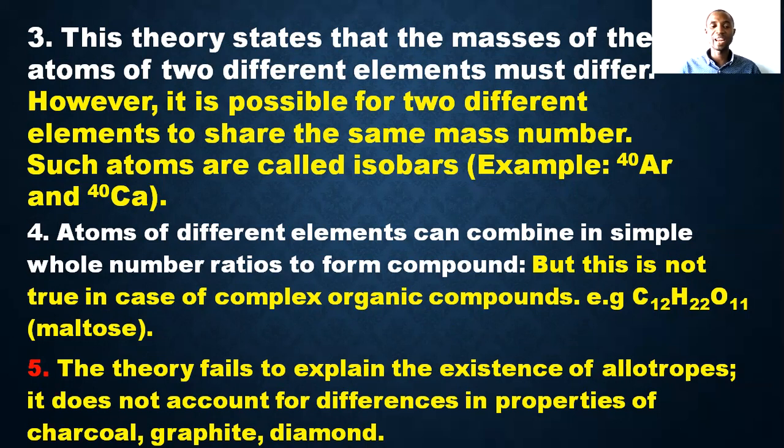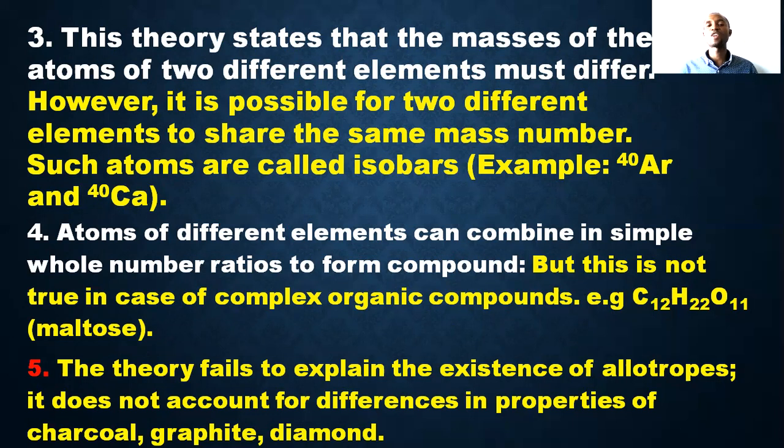It's a modification. Then lastly, the theory fails to explain the existence of allotropes. It does not account for differences in properties of charcoal, graphite, diamond, coal, coke, and all of that. Diamond and graphite are all allotropes of carbon.